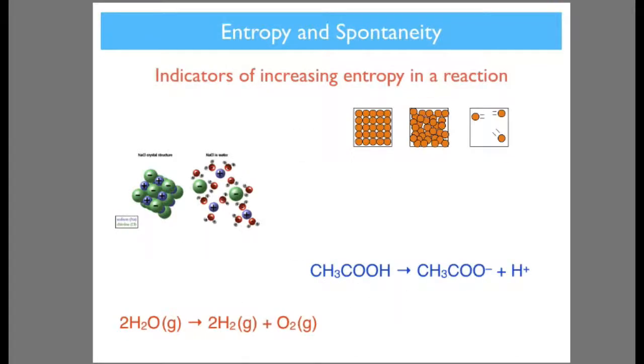Entropy and spontaneity. Indicators of increasing entropy in a reaction.